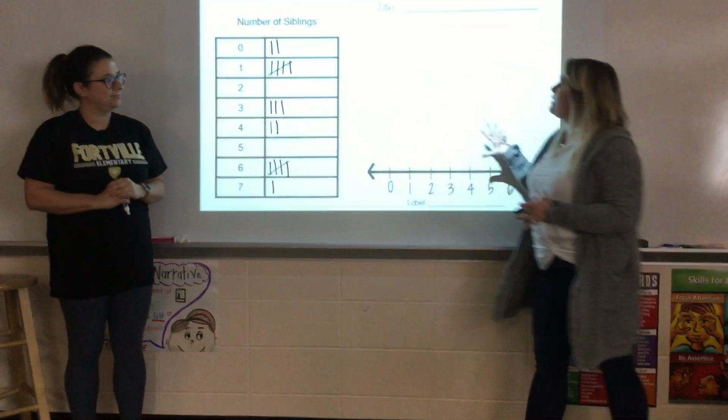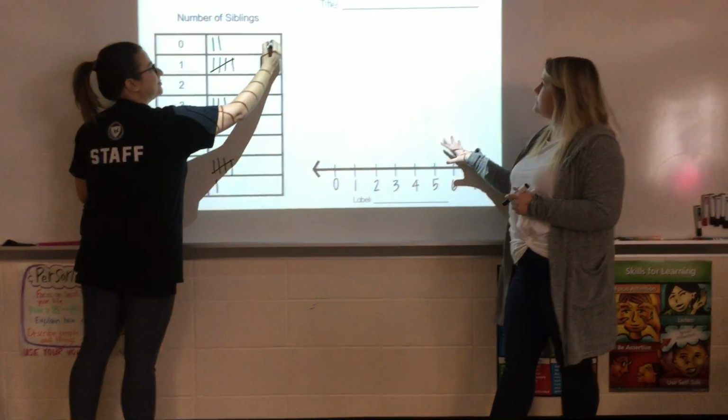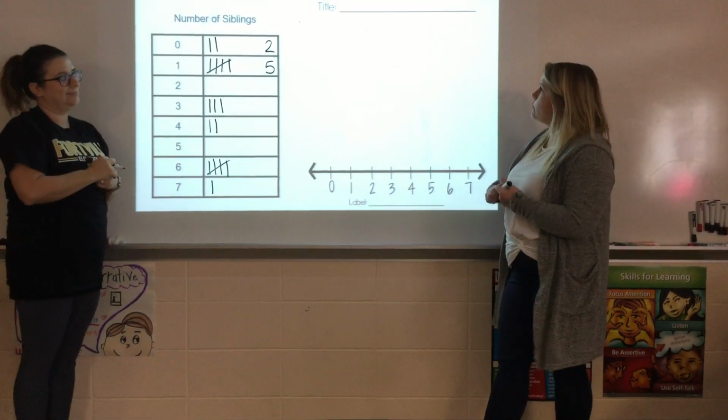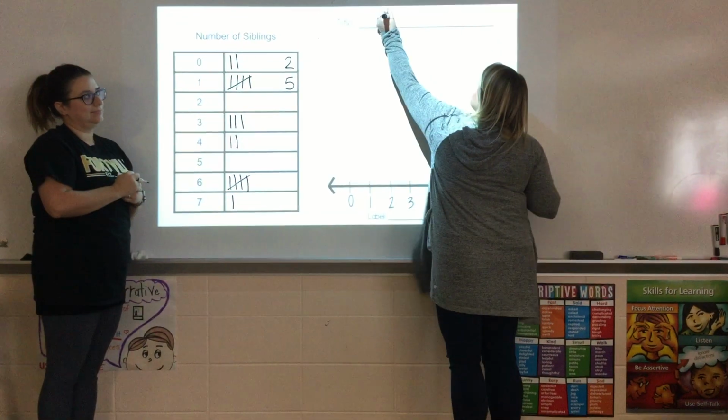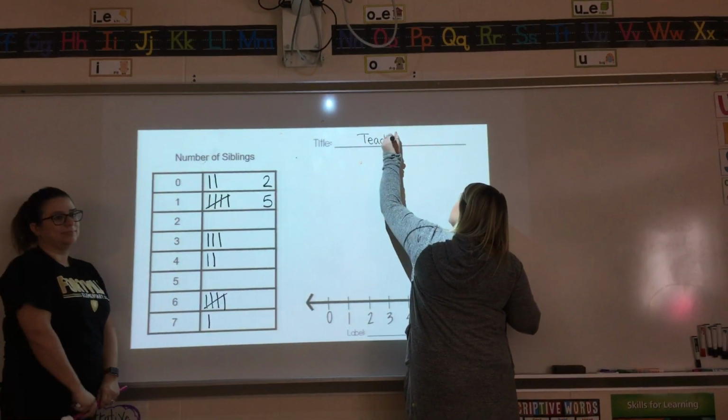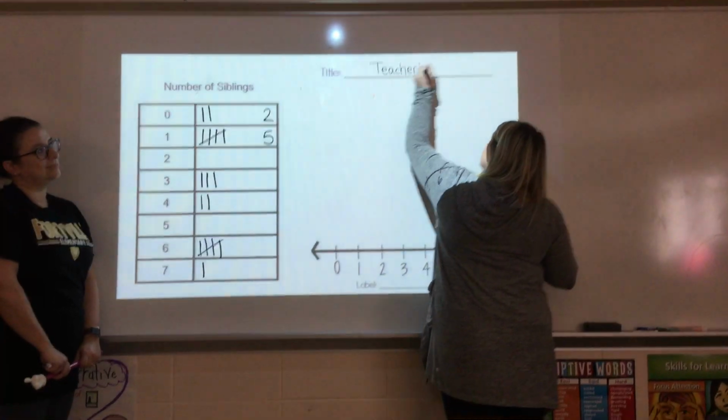So now when we make our line plot, first we have to start with a title. Our title is going to say what we were collecting. So we were looking at teachers' siblings. That is the data we collected. Teachers' siblings.